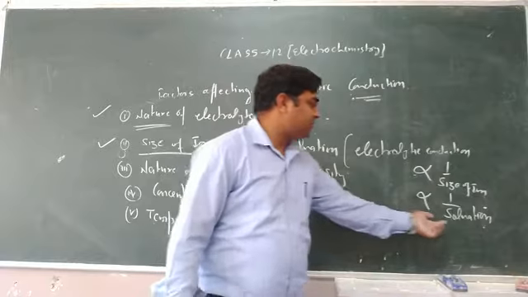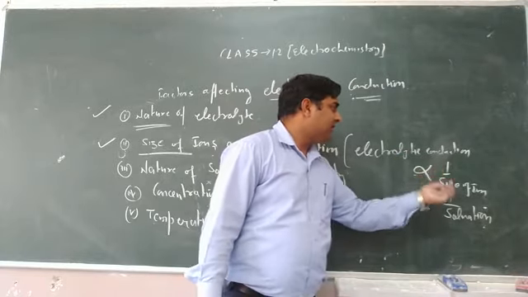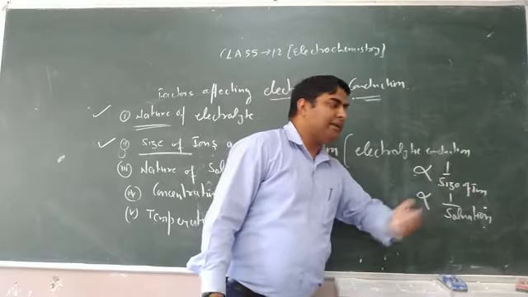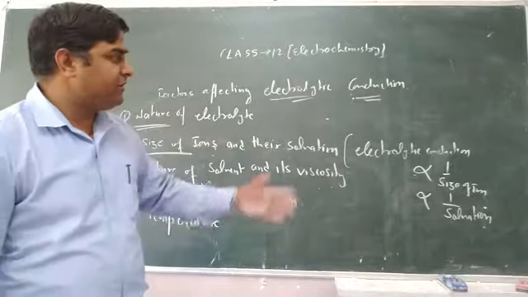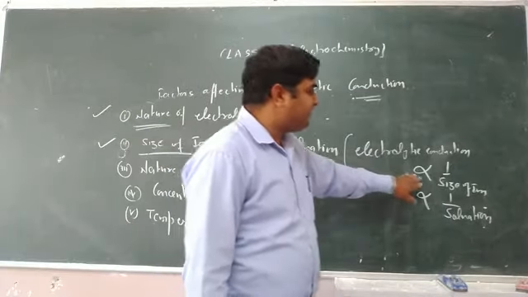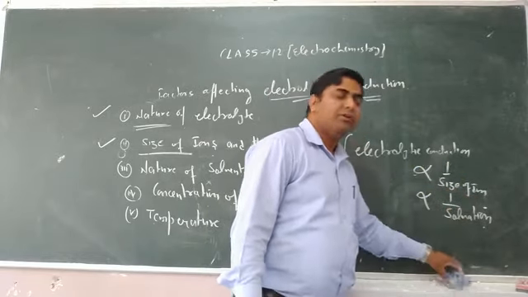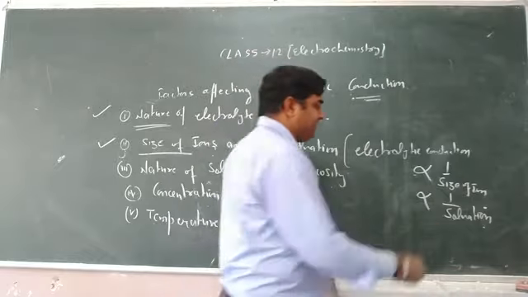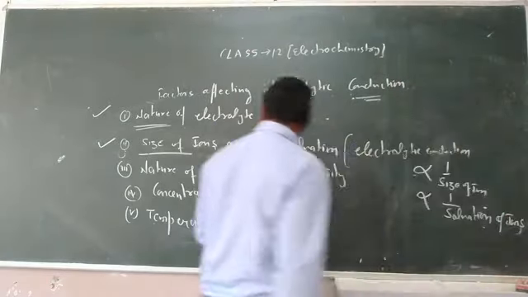Greater the solvation of the ions, lesser is the electrolytic conductance. Similarly, if the ions are of bigger size, they move slowly, hence electrolytic conductance decreases. So electrolytic conductance is inversely proportional to size of the ions, and inversely proportional to the solvation of ions.